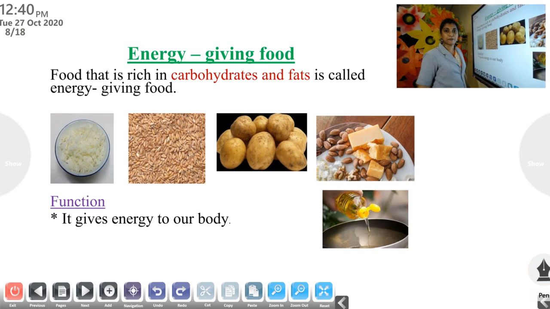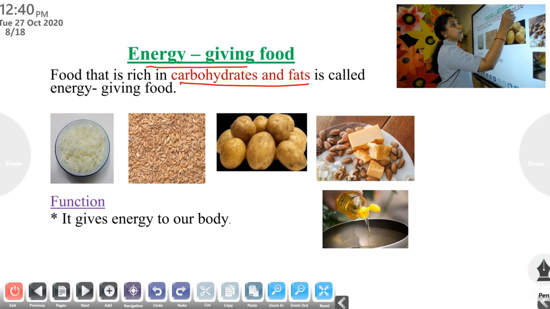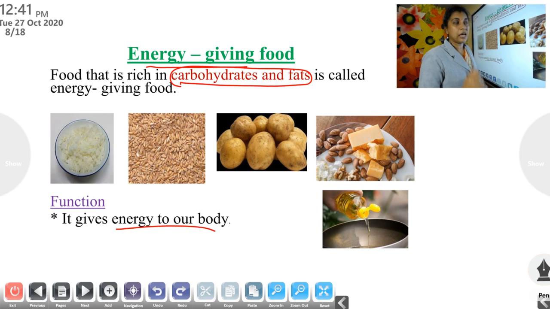Next, energy giving food. Energy giving food gives us energy. Food that is rich in carbohydrates and fats is called energy giving food. What is the function? It gives energy to our body. Which are the sources?